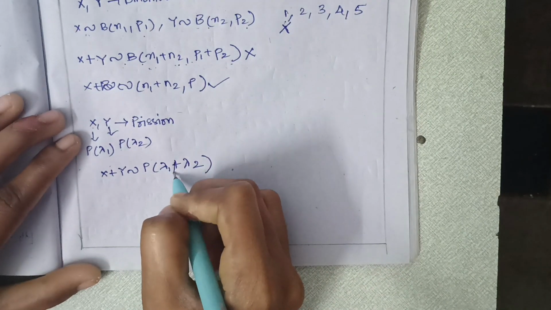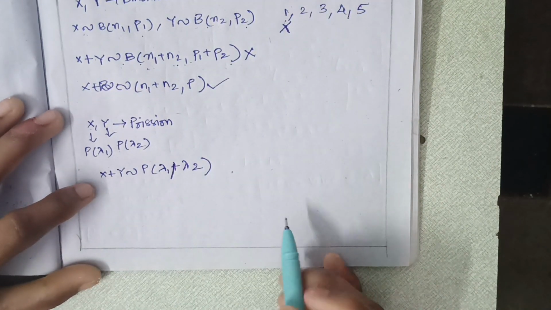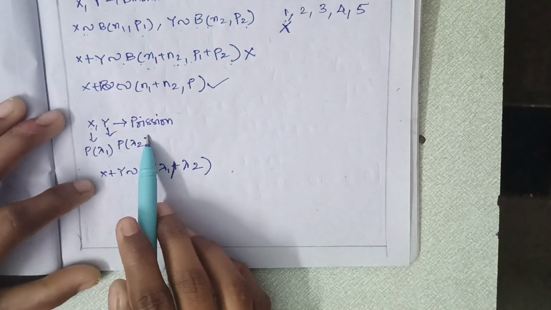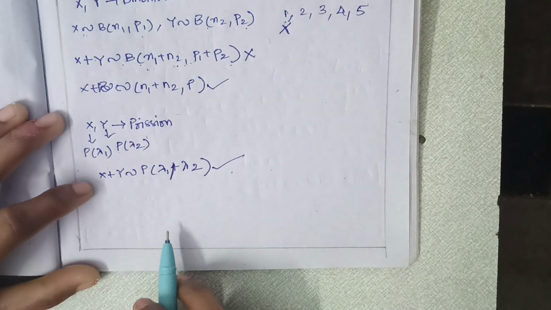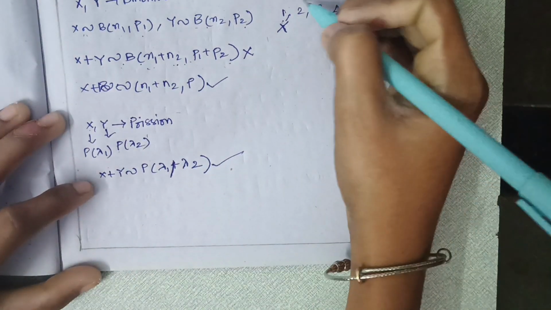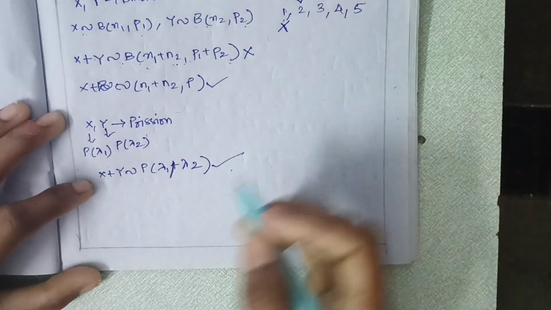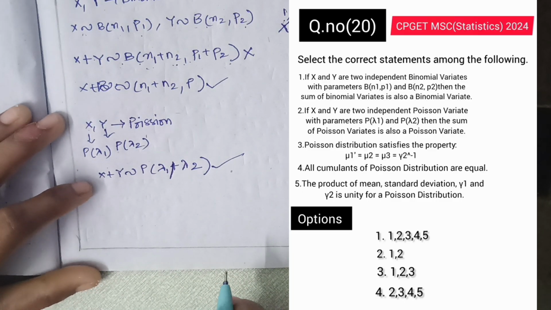This is what is given in the statement. According to the Poisson distribution properties, this is true. So we can say that statement 2 is correct.